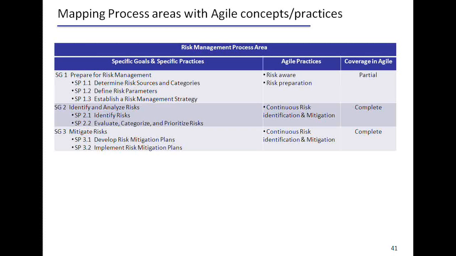Risk management, again. Agile generally, though it doesn't explicitly talk about any specific technique for risk management, the teams are risk aware, they understand risk and they prepare for it and they try to mitigate it. And generally from an Agile perspective, the risk items with respect to the requirements and the customer perspective are lesser, because we have a blessing from the customer who is part of the team and works with the team.